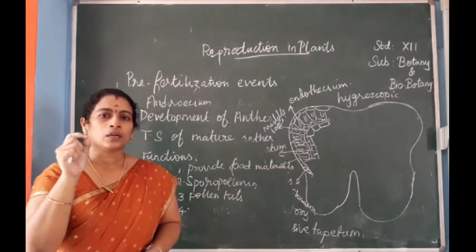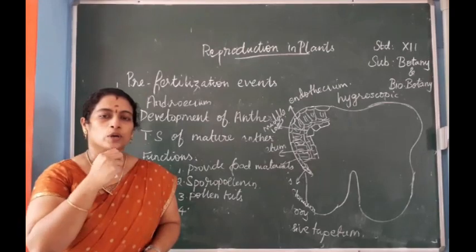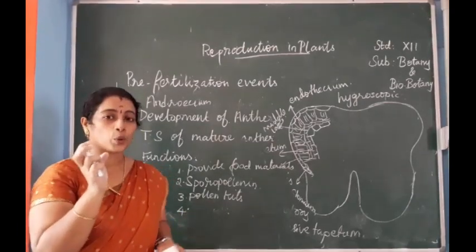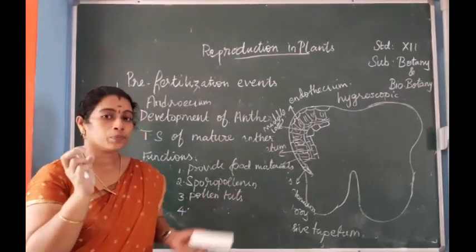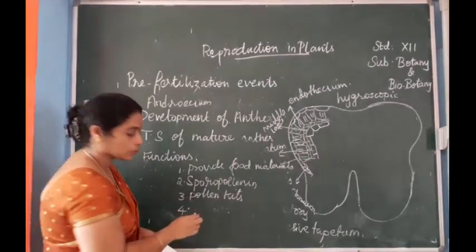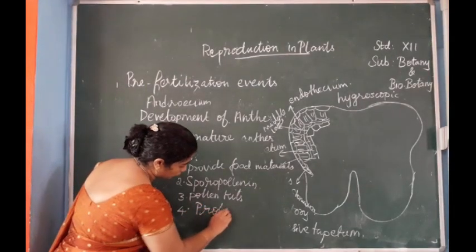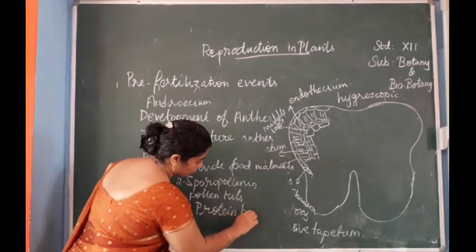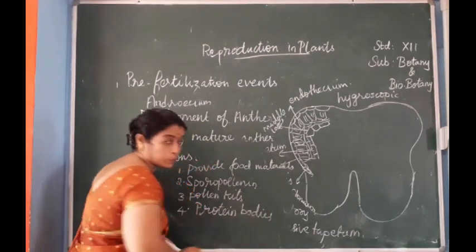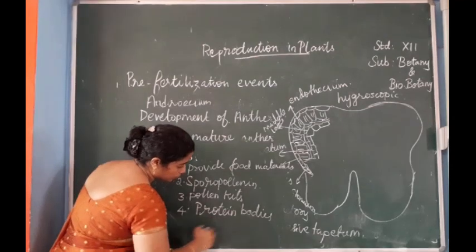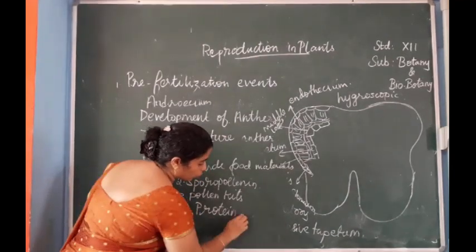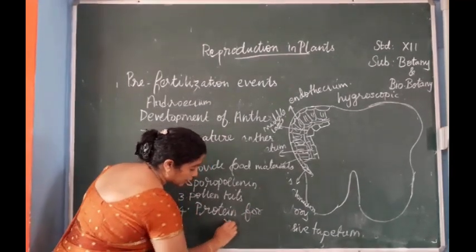These rejection bodies are formed from the protein which is provided by the tapetum.